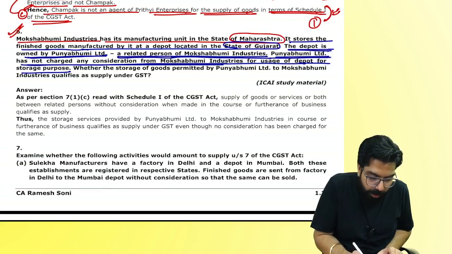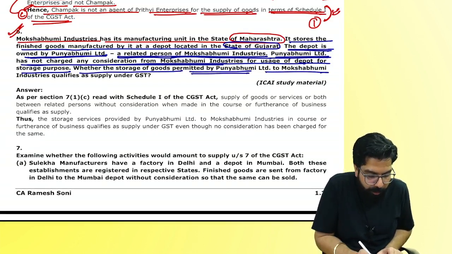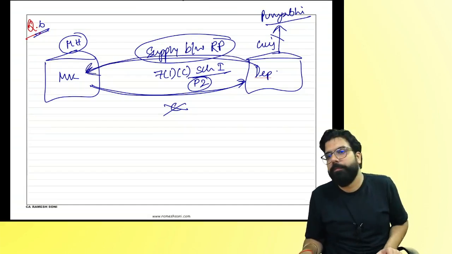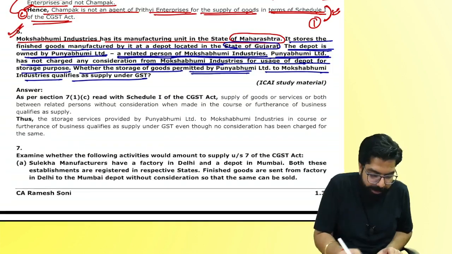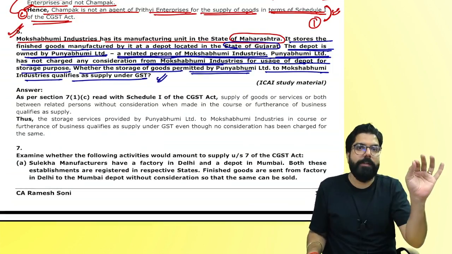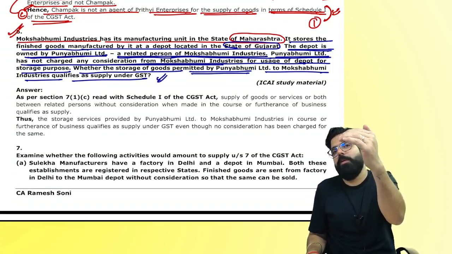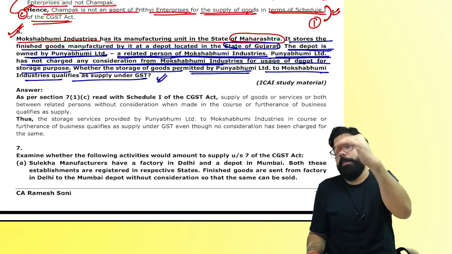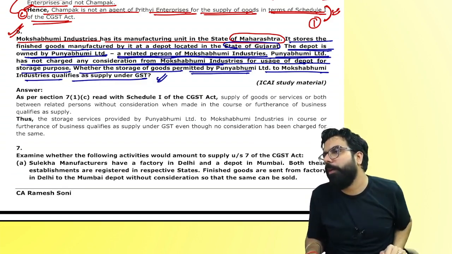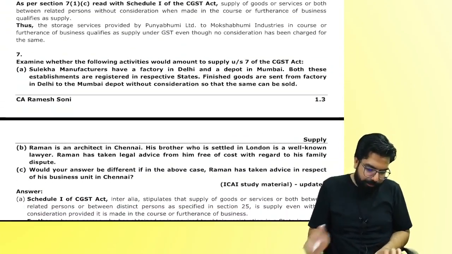Next. Whether the storage of goods permitted by Punya Bhumi to Moksha Bhumi qualifies as supply. Yes or no, everyone? Yes. Now here you tell me one thing. Did it tell you to examine or anything? So you could have written your answer saying yes, it will qualify as supply. And then you could have written as per Section 7(1)(c), Schedule 1, paragraph number 2, the law, and then your conclusion. Are we clear, everyone? Can we go ahead? Please come to the next one.